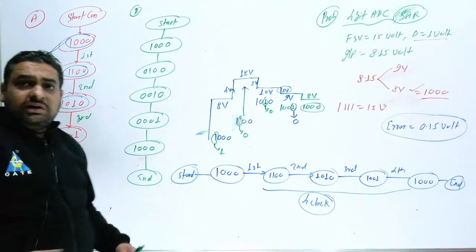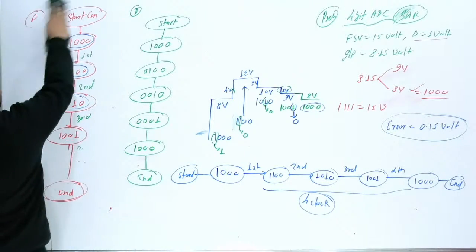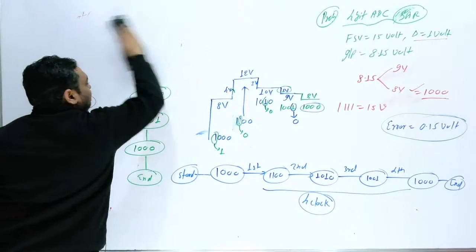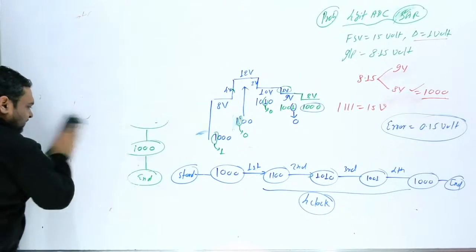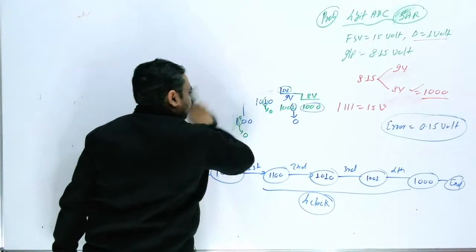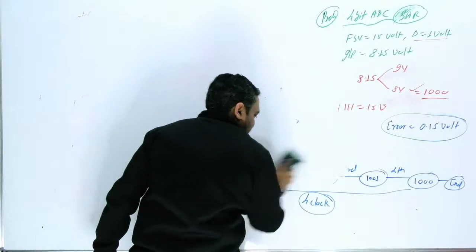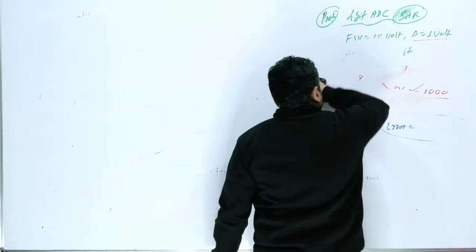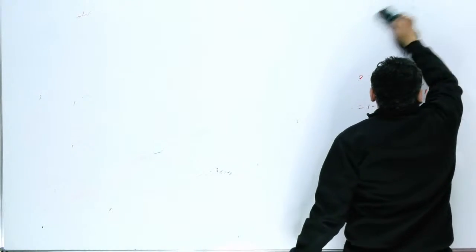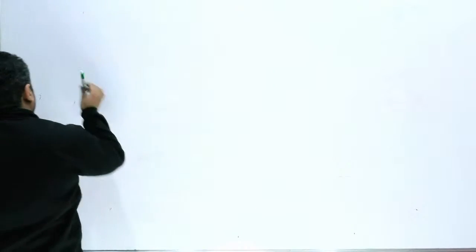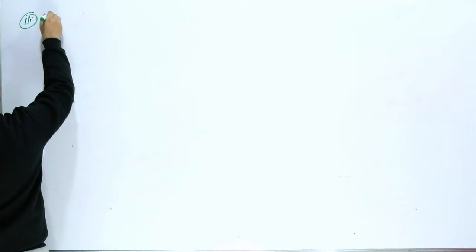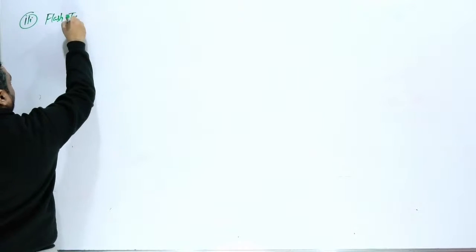Okay, now the third one is the flash type ADC, and that is very simple and easier. Generally they will target questions either from flash type or successive approximation. This is your flash type ADC.